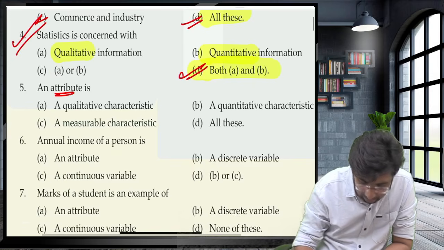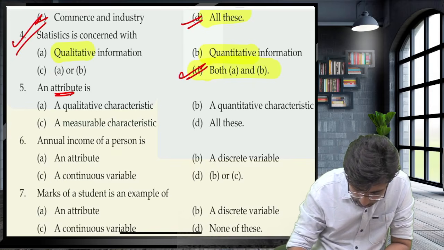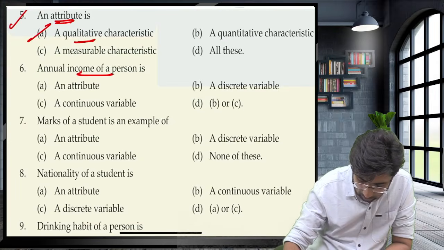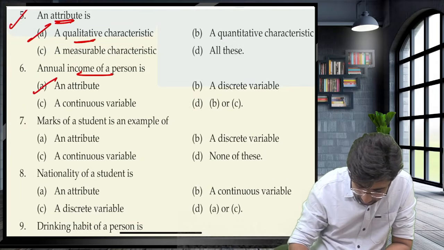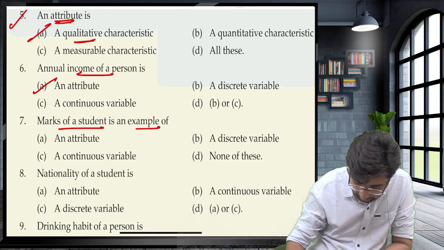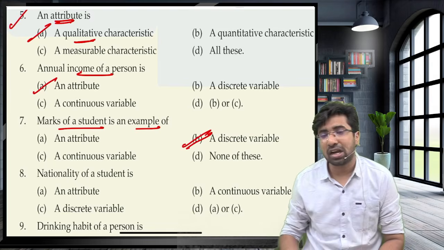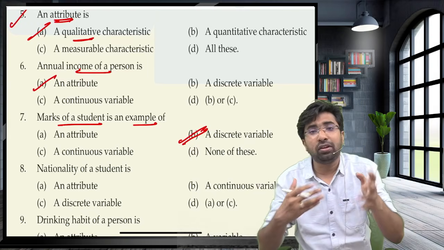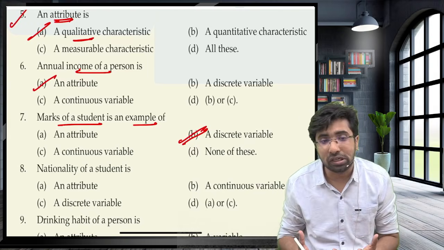Guys, an attribute is a quality. As I said, it is a quality. The annual income of a person is not an attribute. Marks of the student is an example. Marks, again, guys, is a discrete variable, like 50, 50, 20, 56, 23. It is a discrete variable. It cannot be continuous, guys.